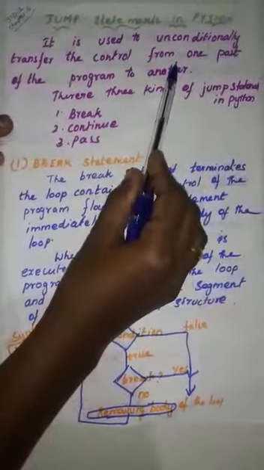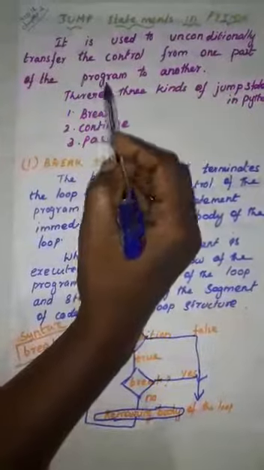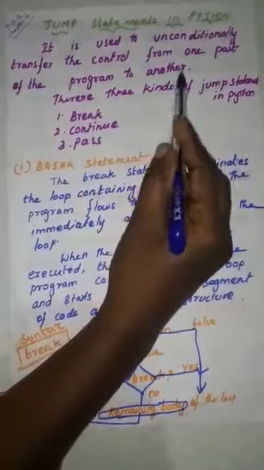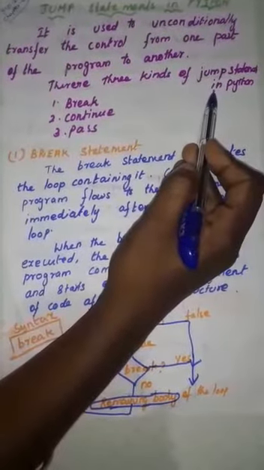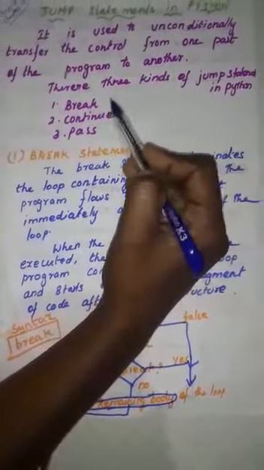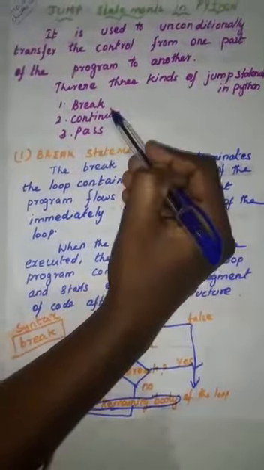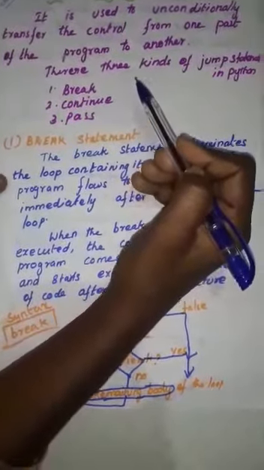What is a jump statement? A jump statement is used to unconditionally transfer the control from one part of the program to another part of the program. There are three kinds of jump statements in Python programming: first break, second continue, third pass. Break, continue, pass. Those are the three kinds of jump statements.